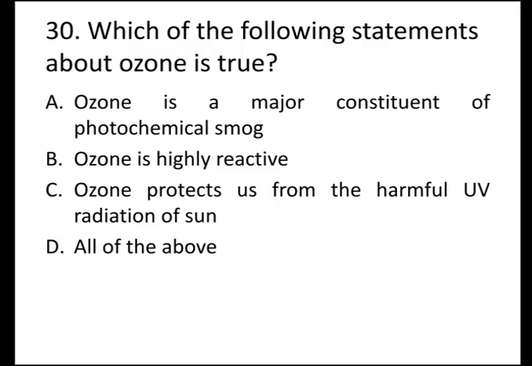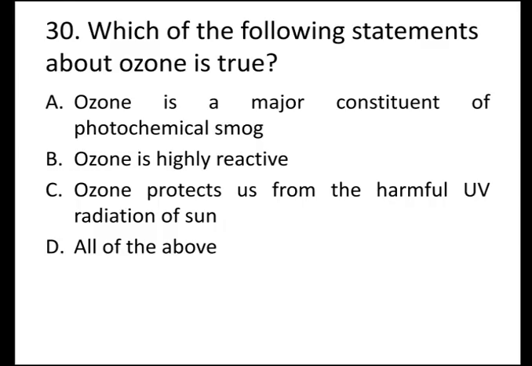The third question is which of the following statements about ozone is true? Options are A. Ozone is a major constituent of photochemical smog. Option B. Ozone is highly reactive. Option C. Ozone protects us from the harmful UV radiation of sun, and D. All of the above.